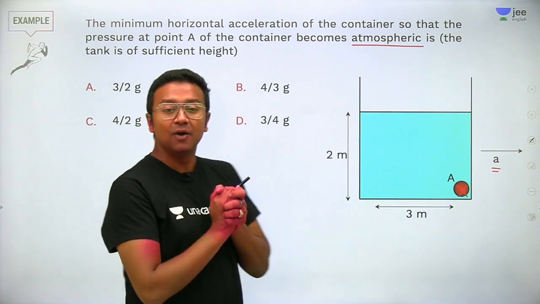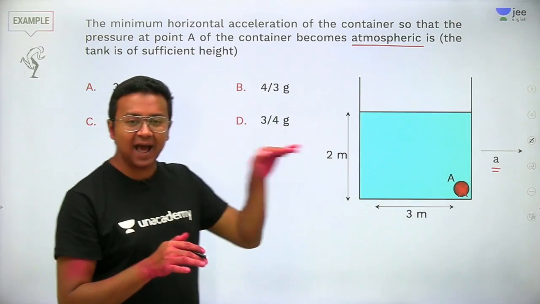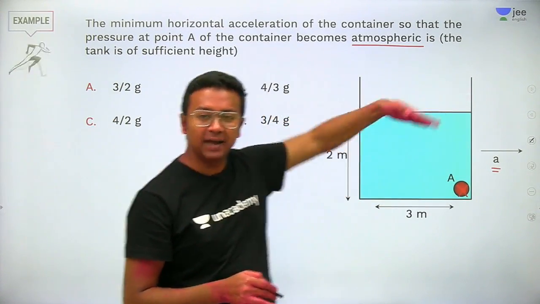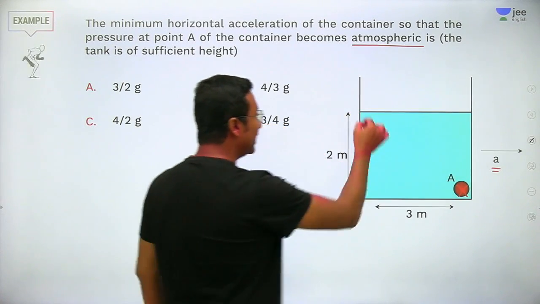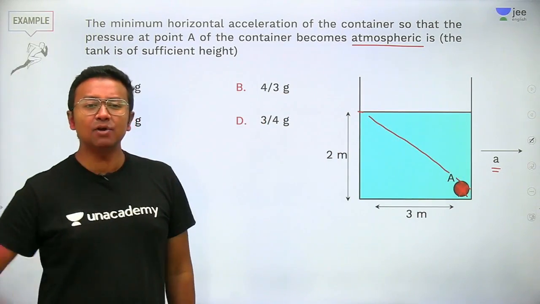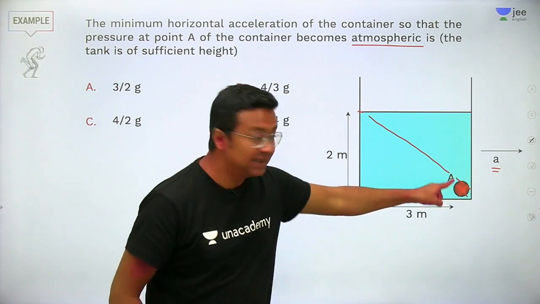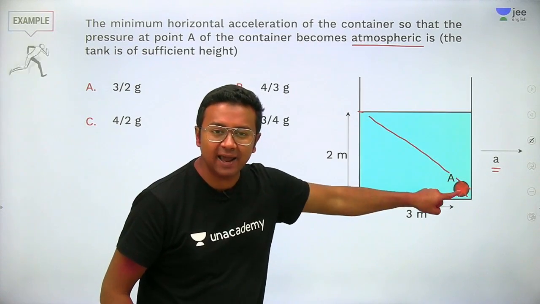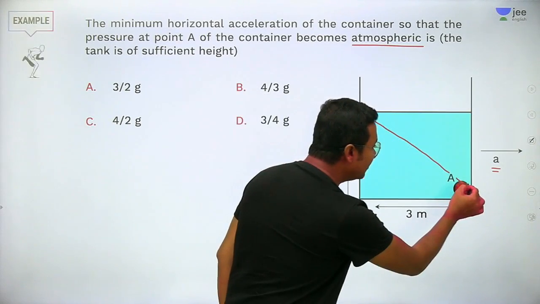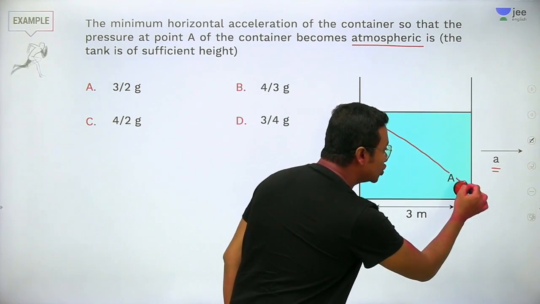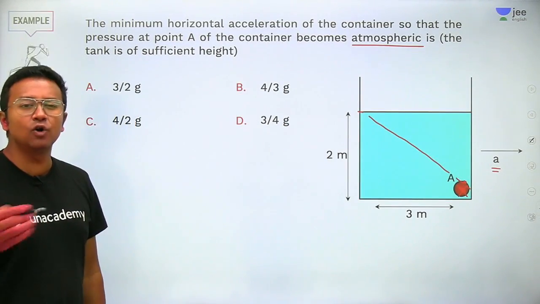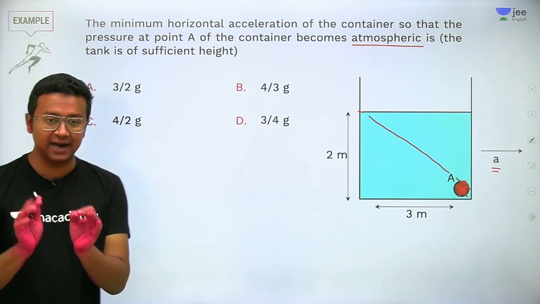Fine enough. See, whenever a fluid is being accelerated, the surface of the liquid becomes slant, right? So, let's say the surface of the liquid became like this. Now, the point is that this point A will have atmospheric pressure only if this point is very close to the surface. If it is very close to the surface, let me redraw the diagram for you once again for a better understanding, isn't it?